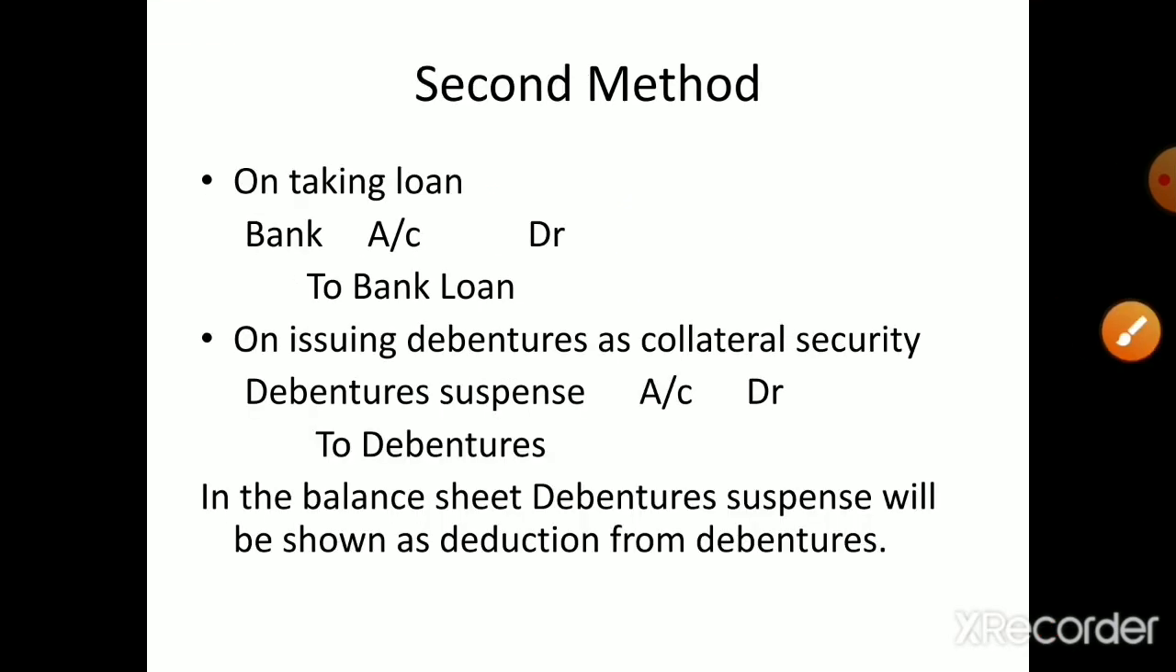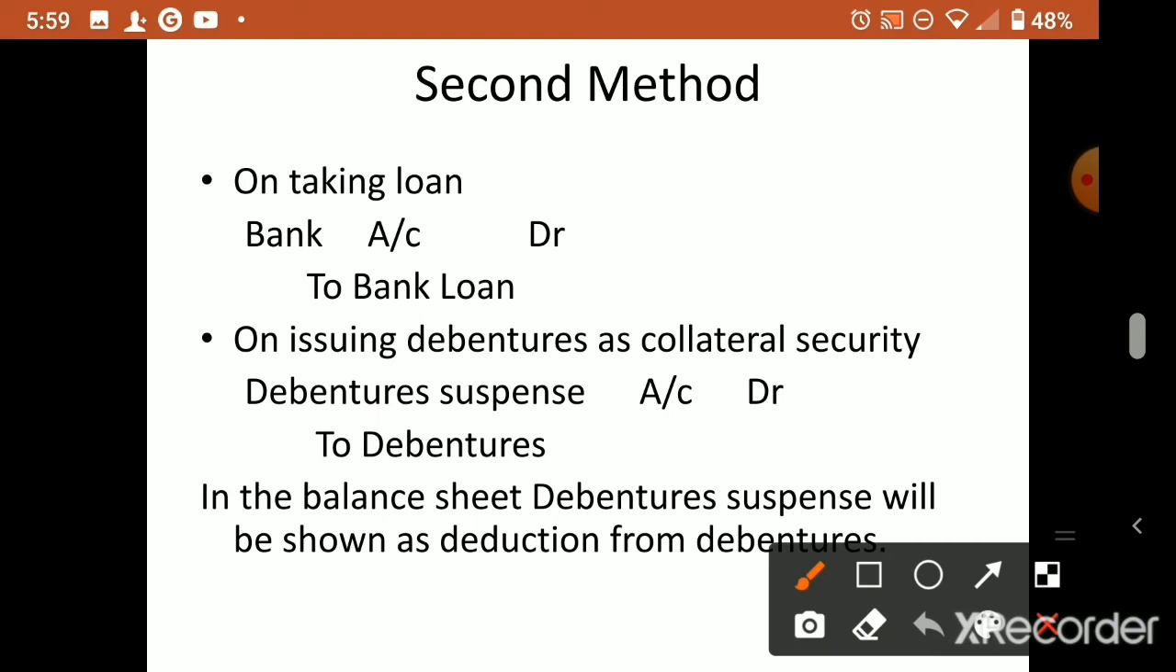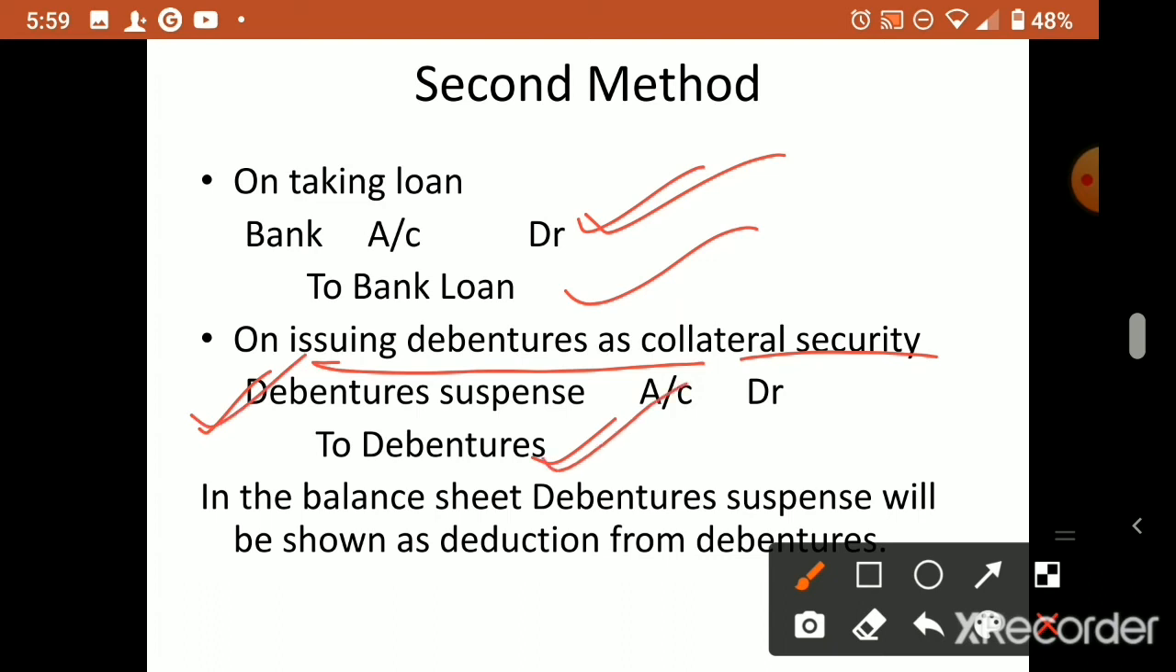Now under the second method, we pass a journal entry for both. For the bank loan we pass a journal entry. For the issue of debentures as collateral security, for that also we pass a journal entry. So on taking the bank loan, what do we write? Bank account debtor to bank loan. Then when you issue these debentures as collateral security, what do you write? Debenture suspense account debtor to debenture, because that debenture is not issued to the public and it is not a permanent issue to the bank also.